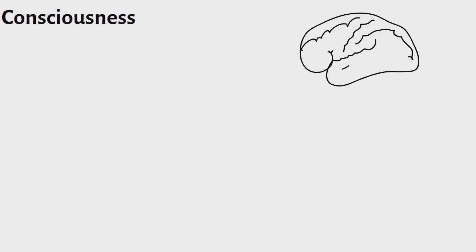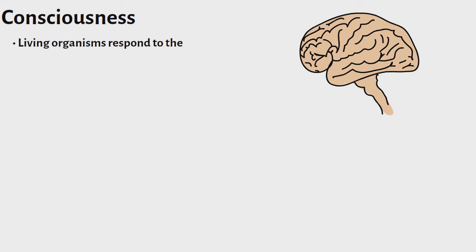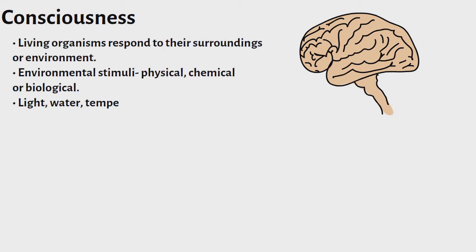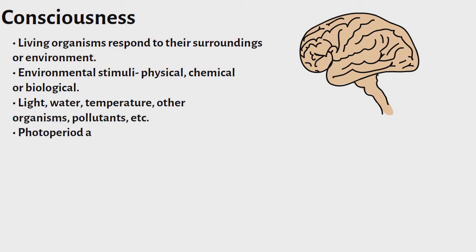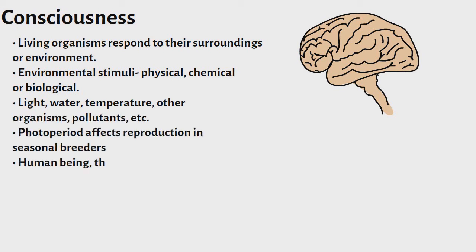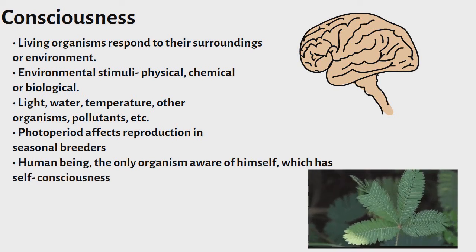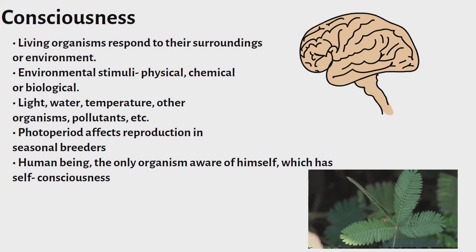Consciousness. Living organisms respond to their surroundings or environment. Environmental stimuli are physical, chemical, or biological. The things which play a role are light, water, temperature, other organisms, pollutants, etc. Photoperiod affects reproduction in seasonal breeders. Human being is the only organism aware of himself, which has self-consciousness.